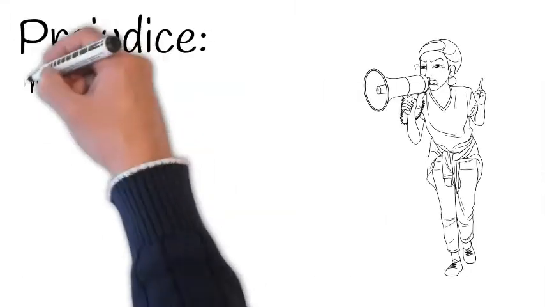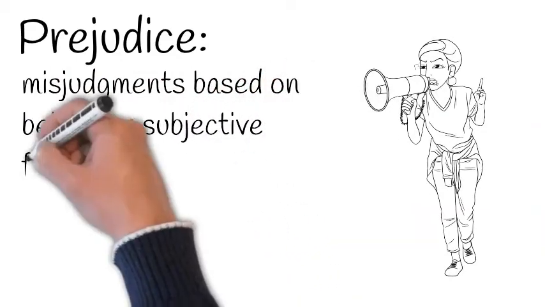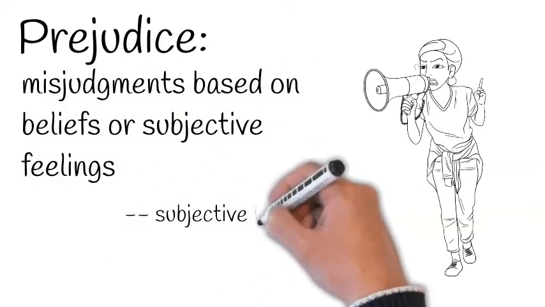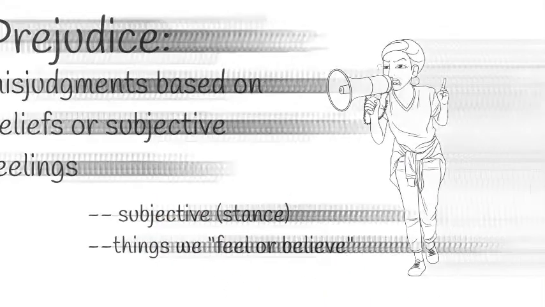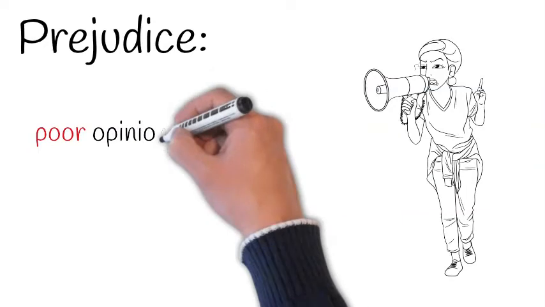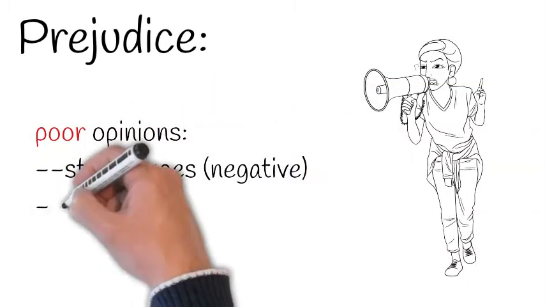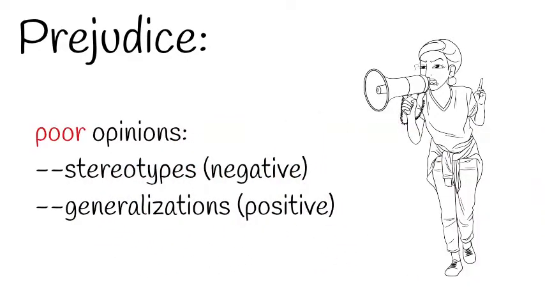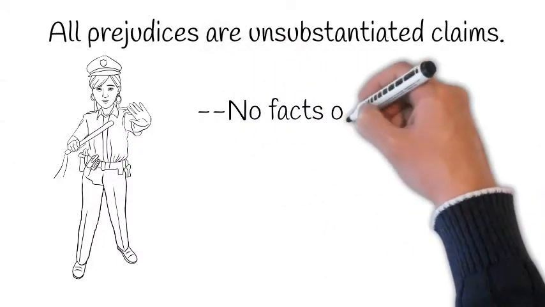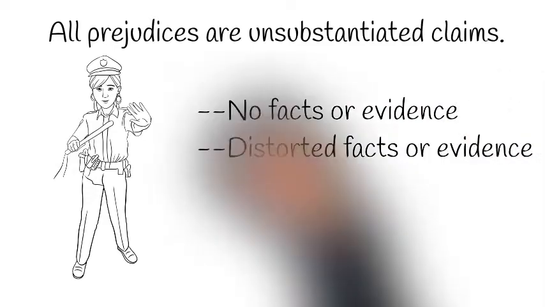Finally, let us look at prejudice. Prejudices are misjudgments based on beliefs or subjective feelings. As beliefs, they are completely subjective and are ideas we feel or believe. We can think of prejudices as types of opinions, but usually of the worst kind. Prejudices take the form of stereotypes or generalizations about an individual or group of people based on a misjudgment or misunderstanding. In all, prejudices are unsubstantiated claims supported with no facts or evidence, distorted facts or evidence, or outright lies.